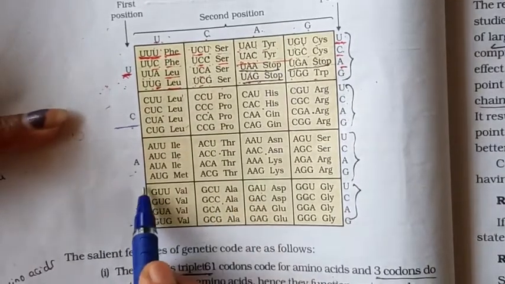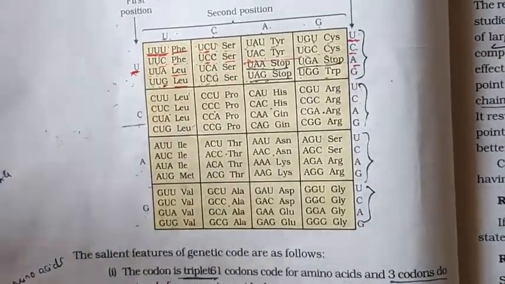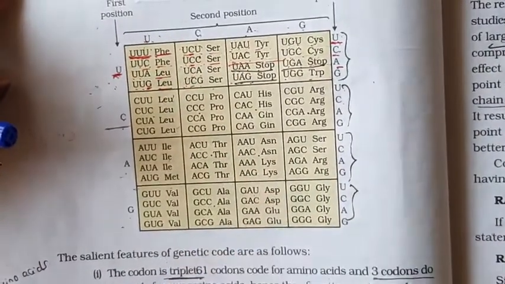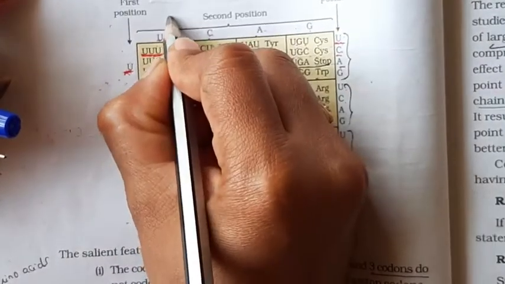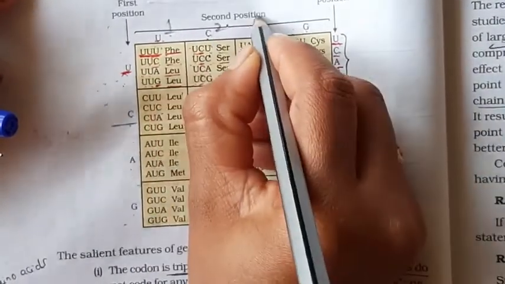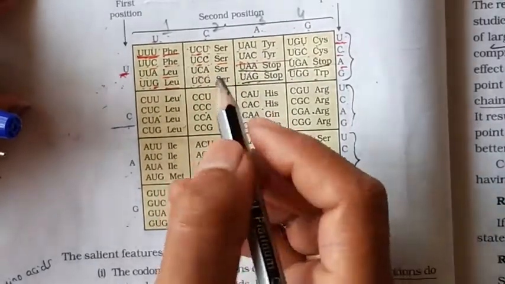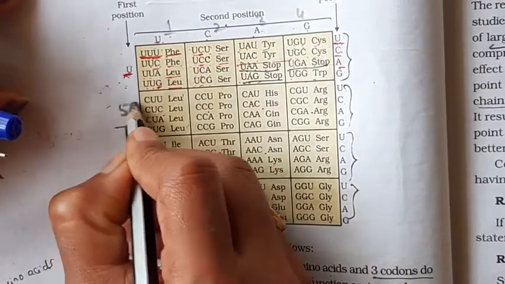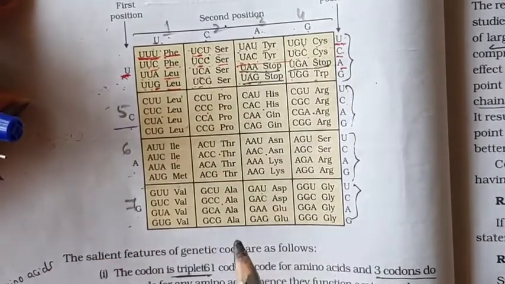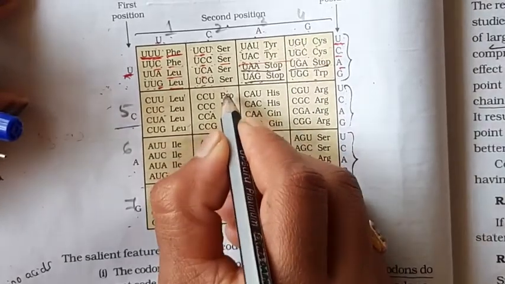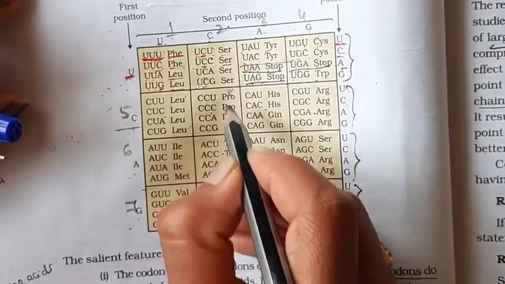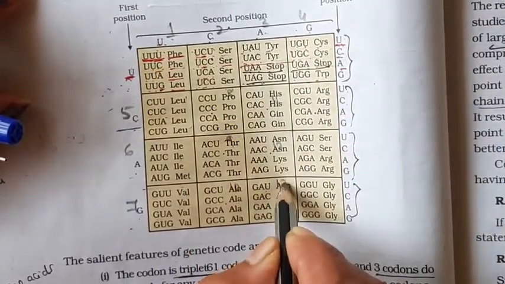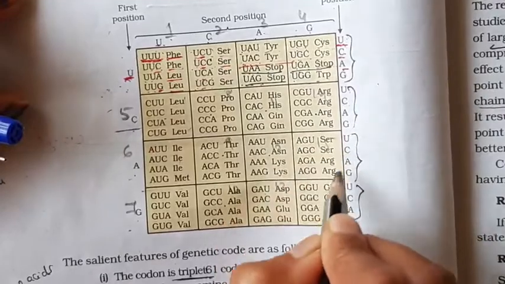I will make it easy. We can write the numbers on top, 1, 2, 3, 4, 5, 6, 7, 8, 9, 10, 11, 12, 13, 14, 15, 16.